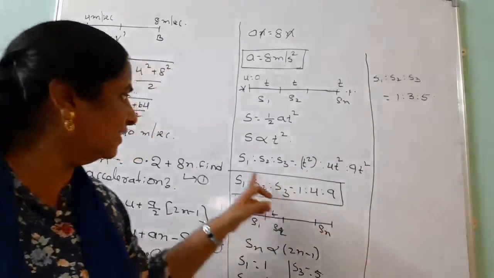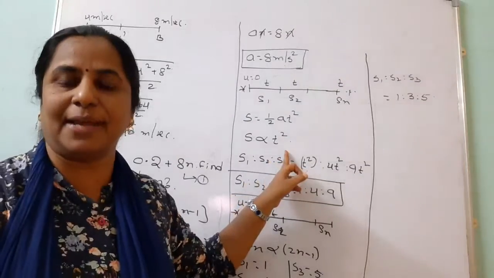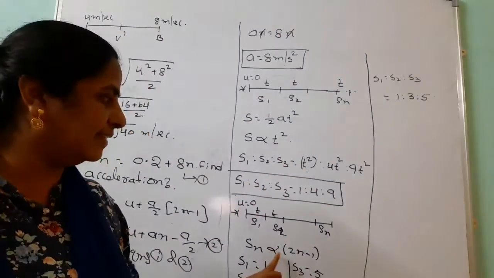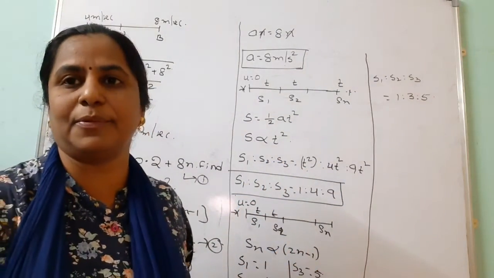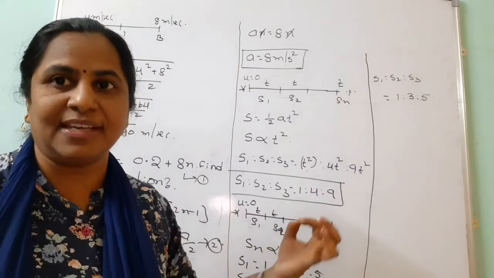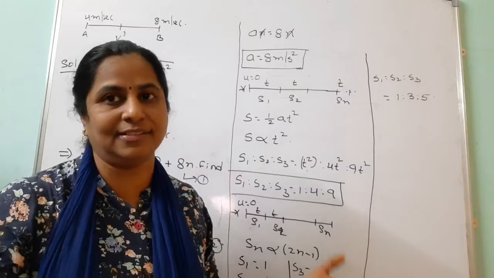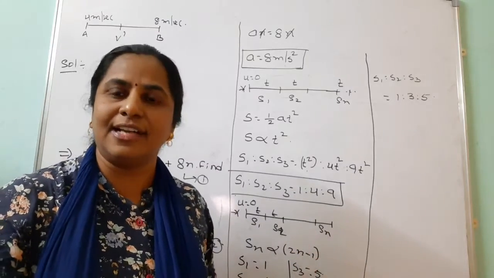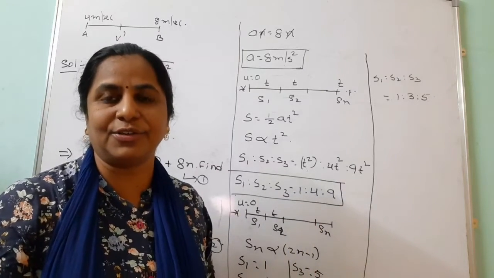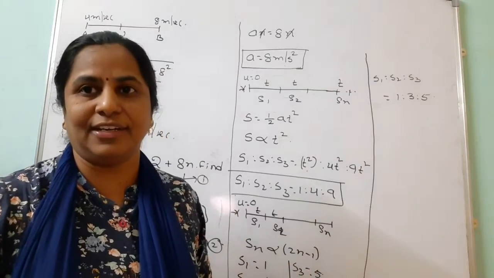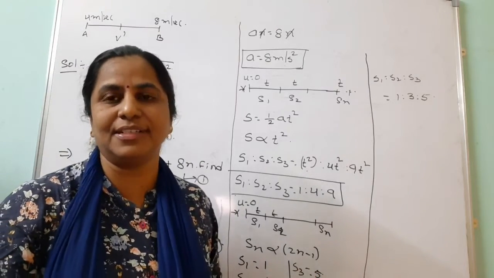We should find out here distance is directly proportional to time square. But in this case nth distance is directly proportional to 2n minus 1. Instead of n, we can take a particular time. Suppose you require 10 units, instead of n we can substitute the 10 units. Suppose we want to find out in the 6th second, so instead of n, we can substitute the 6 seconds.